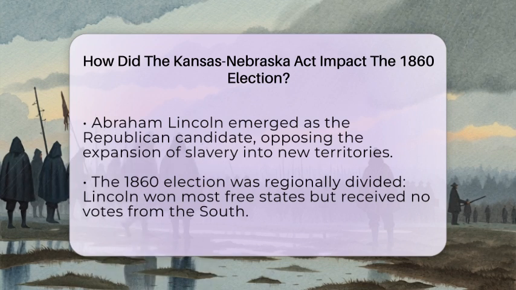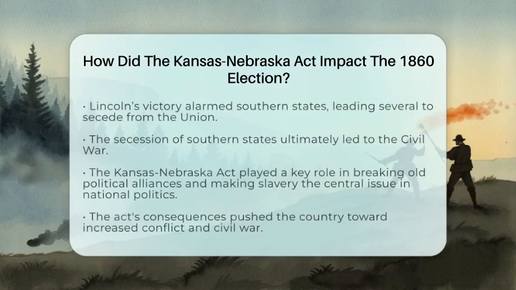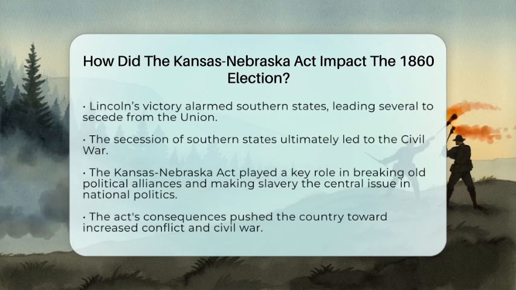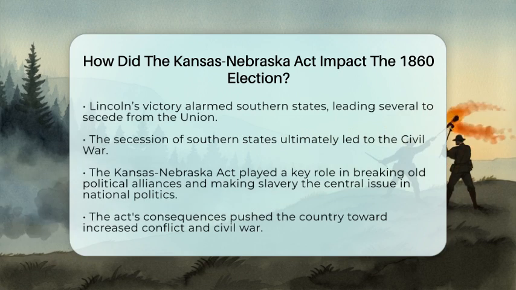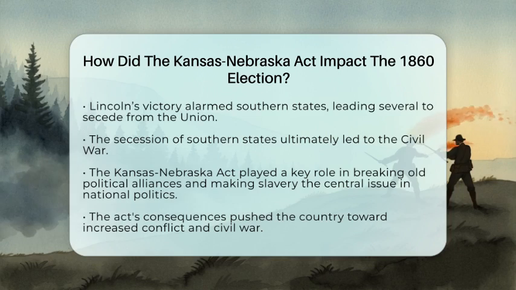The Kansas-Nebraska Act had played a big role in creating these divisions. It caused old alliances to break apart and helped the Republican Party rise to power. Lincoln's victory made many southern states nervous. They saw it as a sign that slavery might soon be limited or ended. As a result, several southern states decided to leave the Union, leading to the Secession and, eventually, the Civil War.